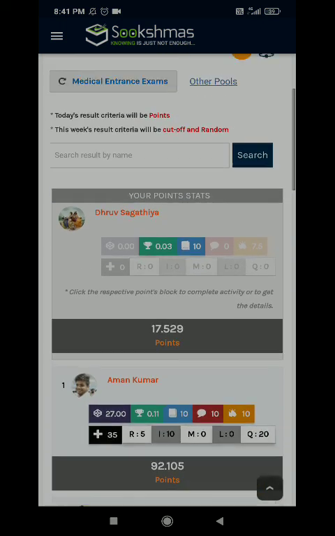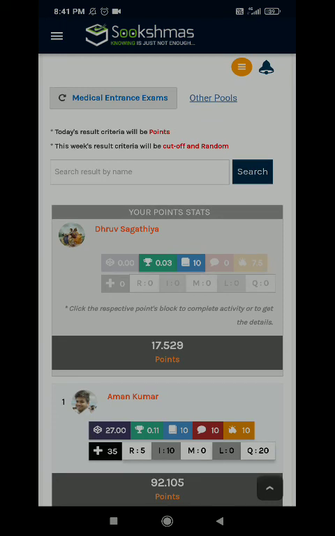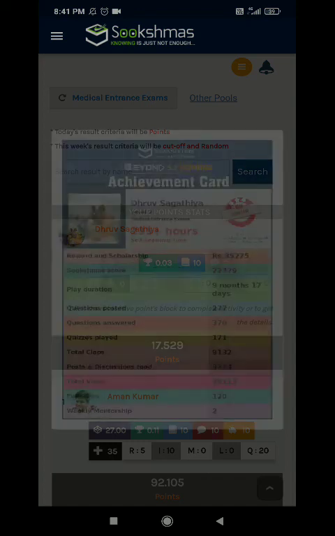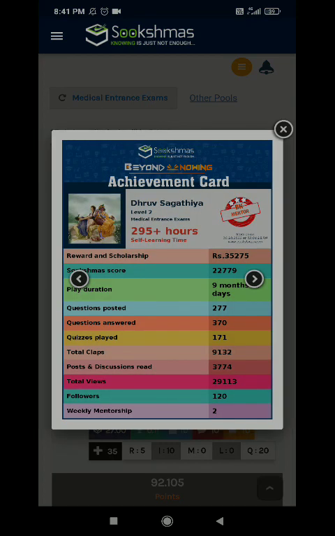So I would also like to share my achievement card over here. This is my achievement card, like till date what I have achieved in this Sookshmas Beyond Knowing activity. So I will explain my achievement card. I have done 295 plus hours of self study in this Beyond Knowing, because it is a platform where we do some self studies.